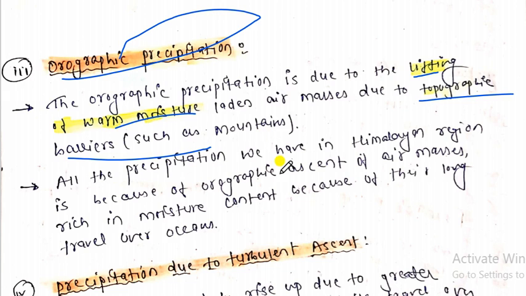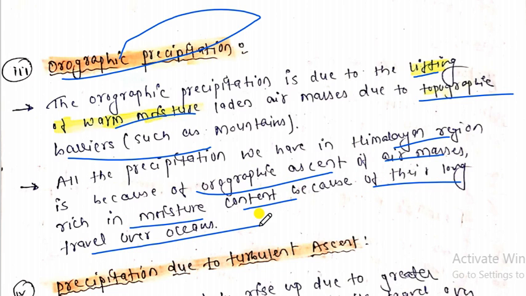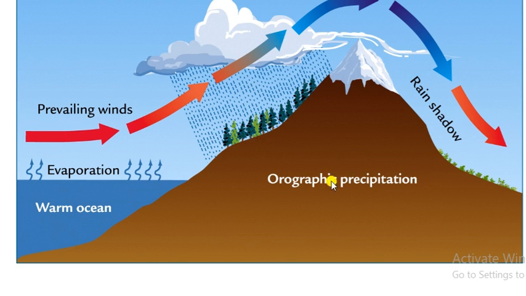So all the precipitation we have seen in the Himalaya regions is because of the orographic ascent of air masses rich in moisture content because of their long travel over the oceans. The air travels from the oceans and strikes the mountain. As you can see in this one, this is orographic precipitation. It is in the Himalaya, in mountains. So what happens here is that warm air, due to evaporation, travels a long distance from the oceans, then it strikes this one.